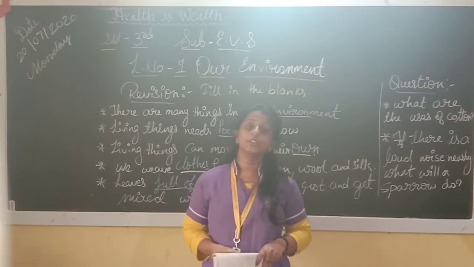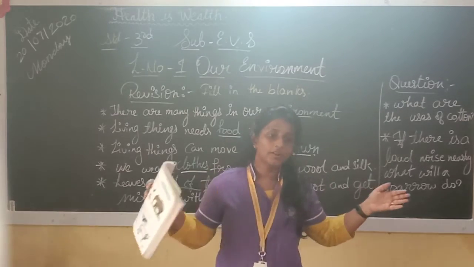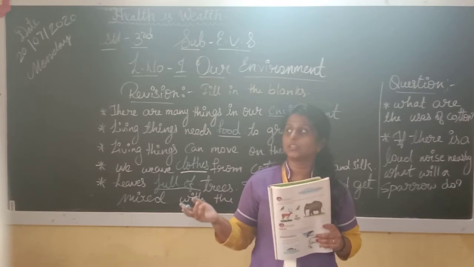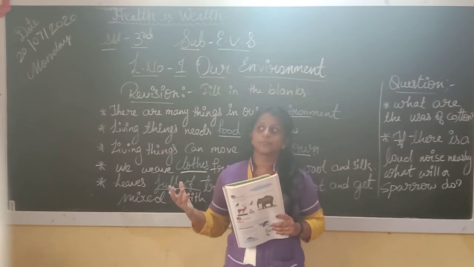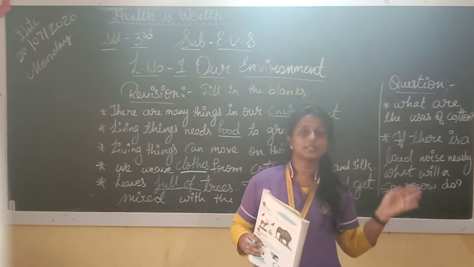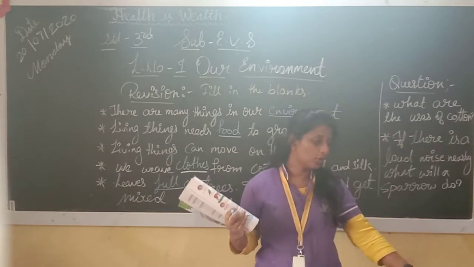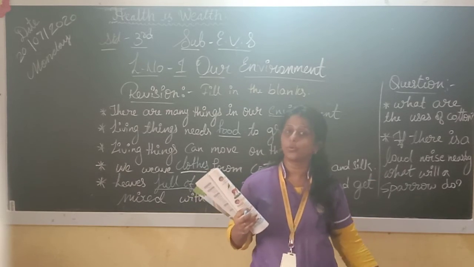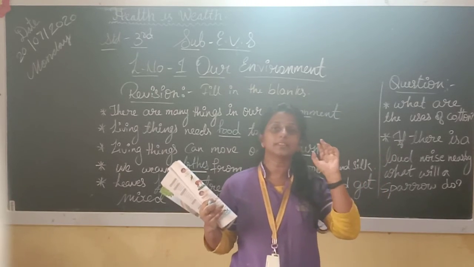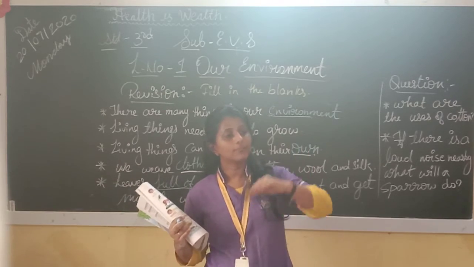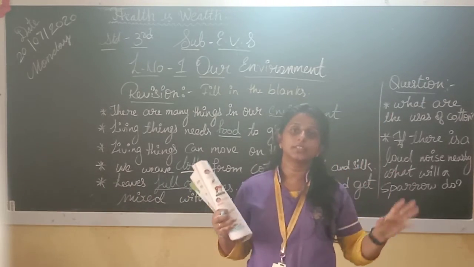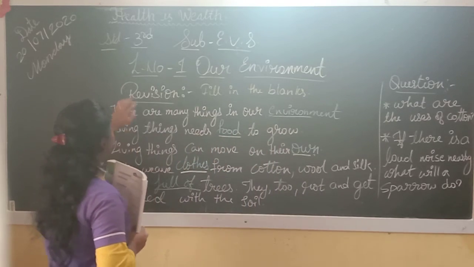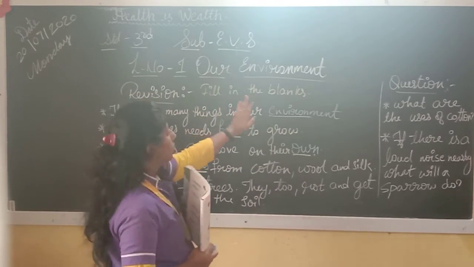So, environments, now you know what is near us on earth: birds, trees, water, all these are environments, and they are all developing. Now, if you keep a small tree in your home, is it developing or not? Is it like that only? No, it becomes big. Human beings also, when small, will become big. So, lesson number 1, our environments.